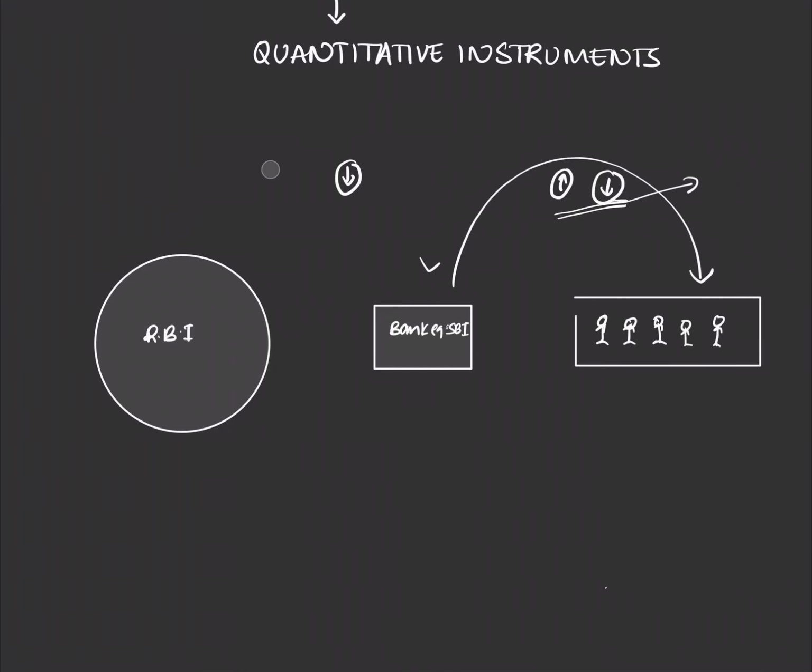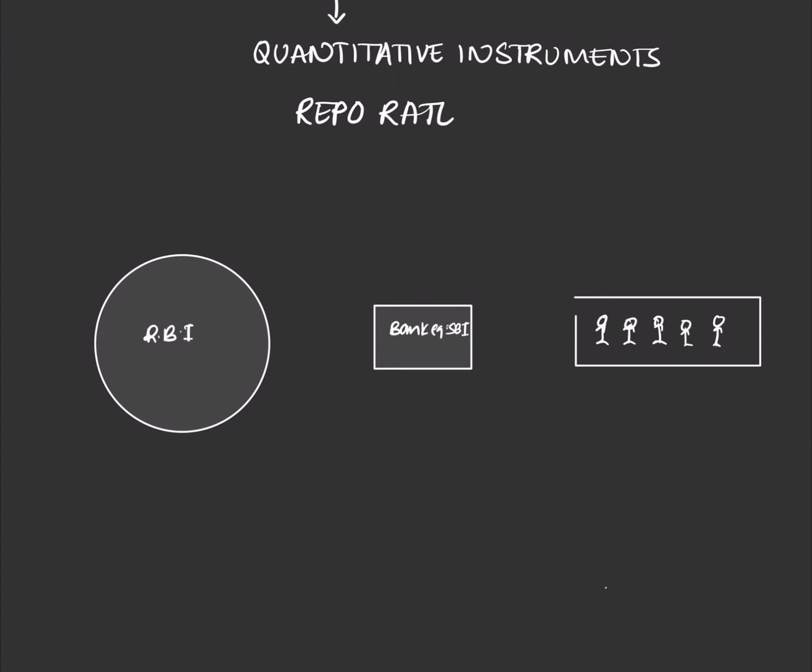Today we'll be talking about one major instrument, the most popular instrument that most of us already know. It's called the repo rate. Now what is the repo rate? One thing we know by now is that RBI lends to the banks. So repo rate is the rate at which RBI lends to the banks, and this money is in turn used by banks to lend to the general public. Repo rate is the rate at which the RBI lends to banks for short-term borrowings. And by short term I mean 7 days, 14 days, 56 days.